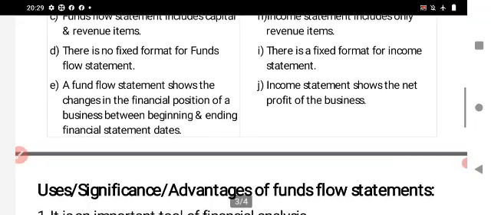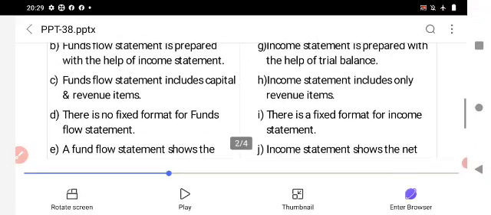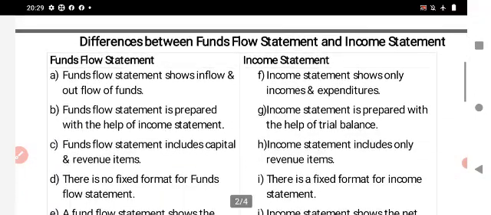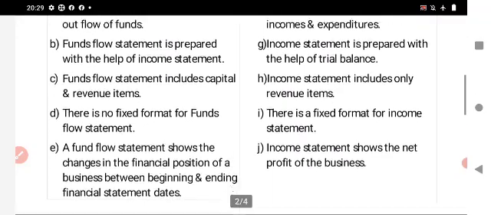The last difference is that a fund flow statement shows the changes in the financial position of a business between the beginning and ending financial statement dates. But the income statement shows the net profit of the business. These are the differences between fund flow statement and income statement.